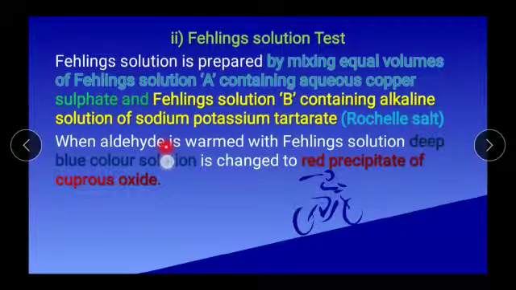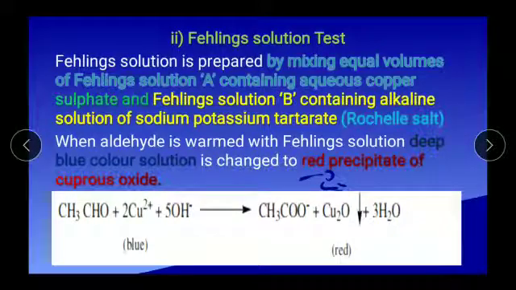When an aldehyde is treated with Fehling solution, we get a deep blue colour solution. After mixing Fehling solution, the solution becomes deep blue. After warming, the deep blue colour changes to a red precipitate of cuprous oxide. Because of the formation of cuprous oxide, we get a red precipitate.